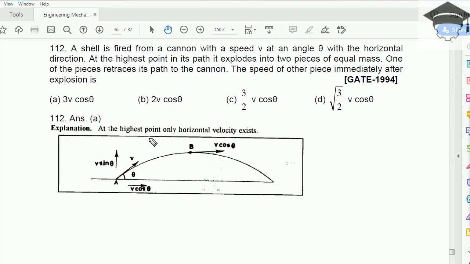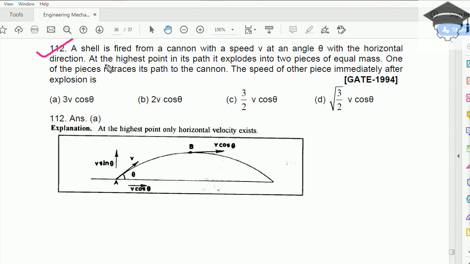So suppose we talk about question 112. A shell is fired from a cannon with a speed v. Shell means you can assume a bomb, rocket, anything. It is fired from a cannon with a speed v. So in question it could be given in terms of generic like v or something, or it could be exactly the value also, like 30 meter per second, something like that. Here it's in form of v only, and it's fired at an angle theta with the horizontal direction. So theta is being made by horizontal direction.